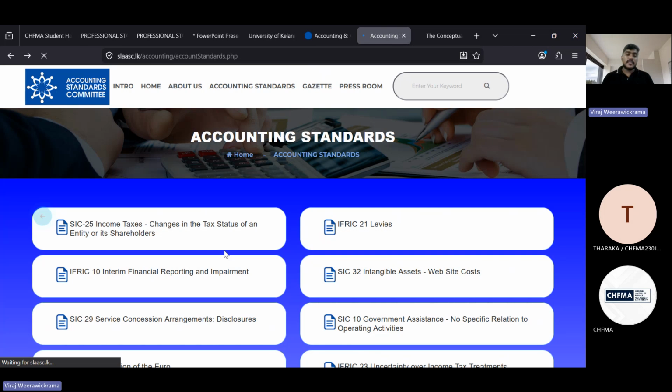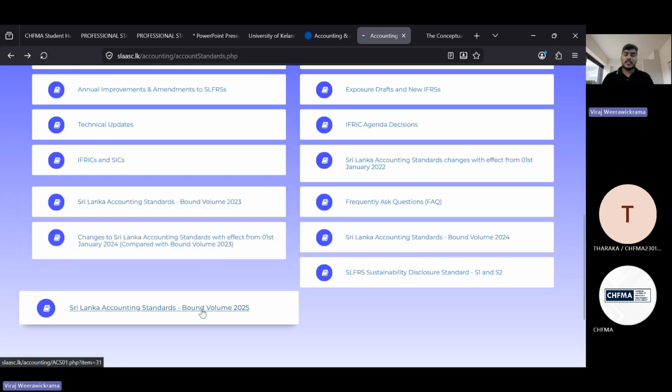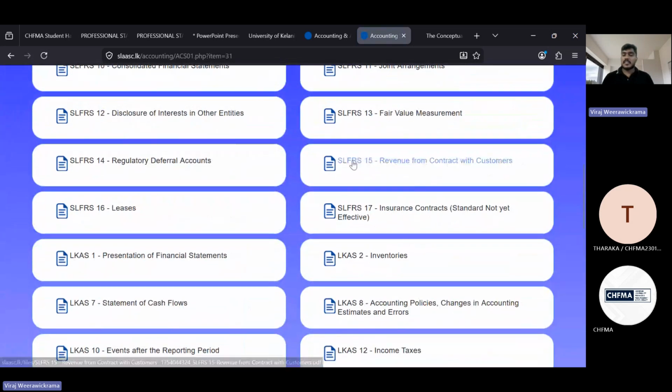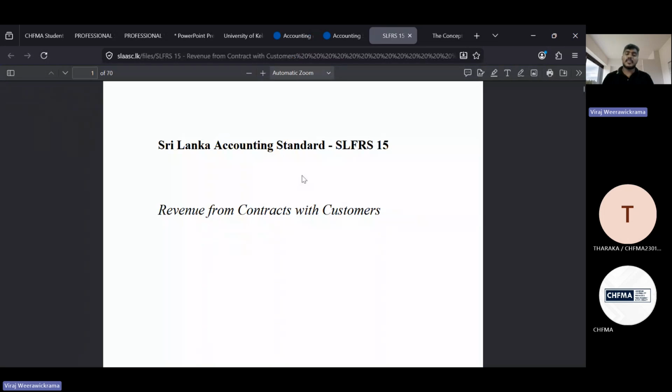Now, for example, let's say SLFRS 15, revenue from contracts with customers. Here we are discussing how we can recognize revenue, what the 5-step model is, what the performance obligations are, how we can complete the performance obligation, and at which point we can recognize revenue.